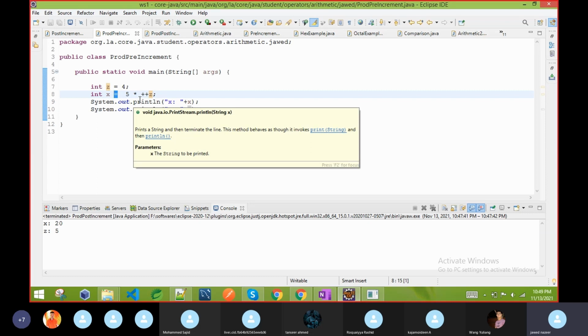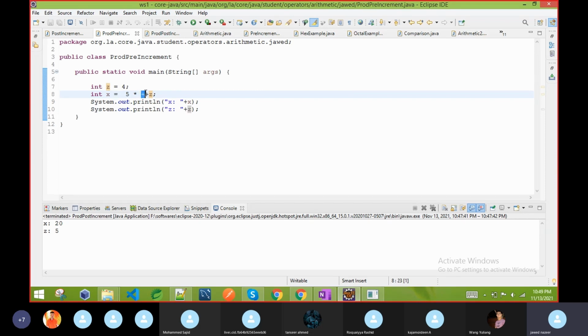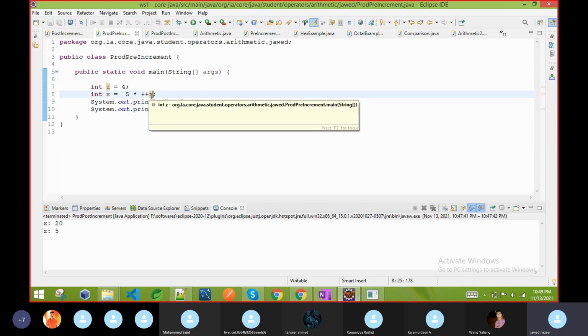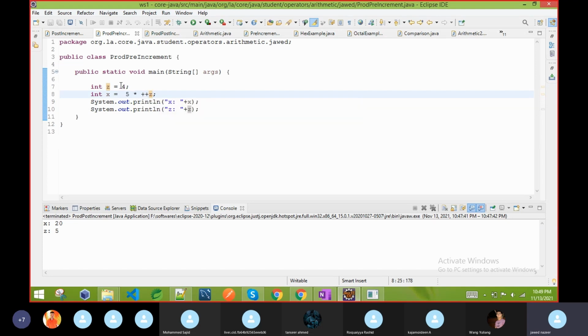Which one is going to be performed first? As I said, pre-increment has the highest precedence, so it will increase first. So the value of z becomes 5, then it will participate in multiplication. So the value of z here will always be 5, not 4. In the previous example it was 4, but this time it is 5.